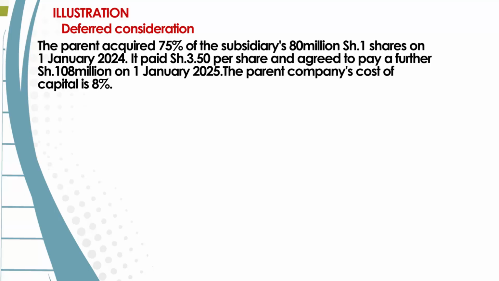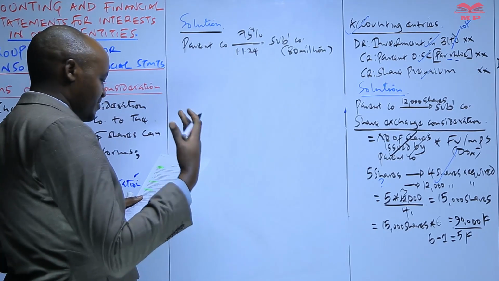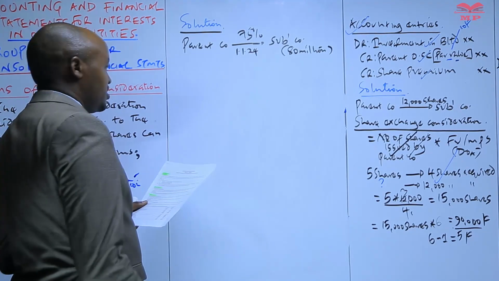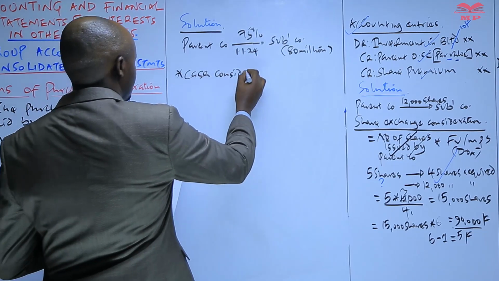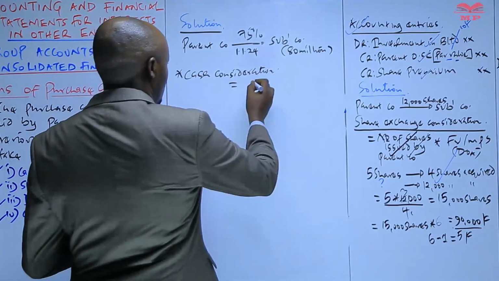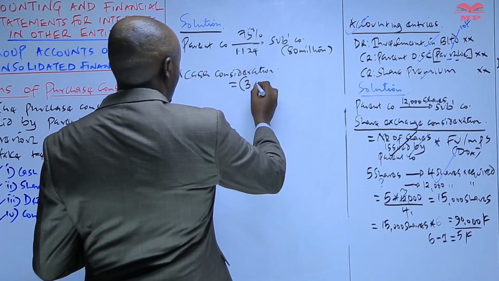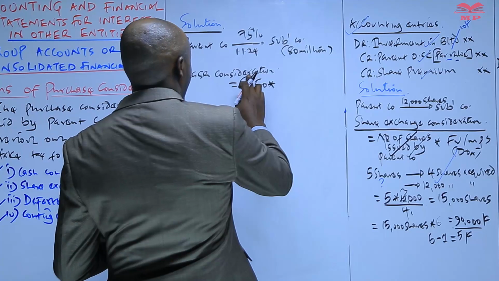And you're told it paid shillings 3.5 per share in cash. So basically what that means is that we have some consideration which was paid in cash. Let's determine that cash consideration. The cash consideration would be equal to the amount which was paid per share, 3.5, times the shares which were acquired.